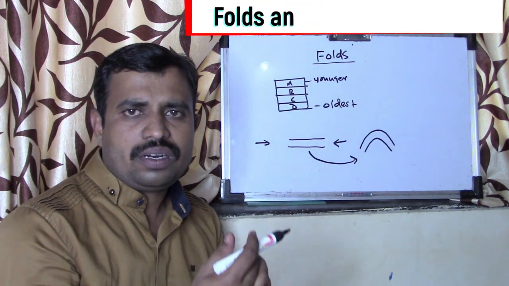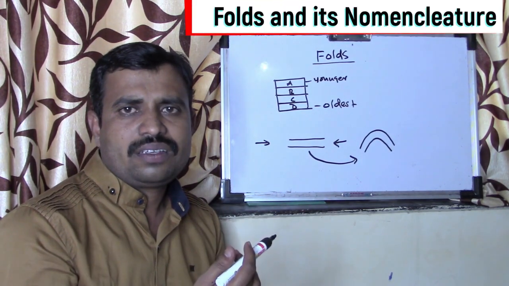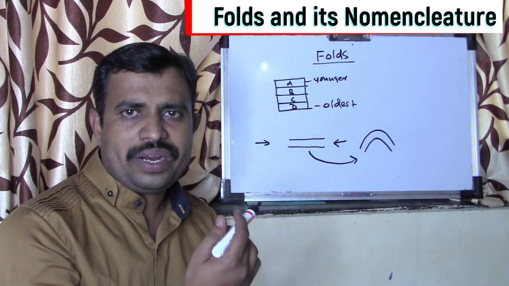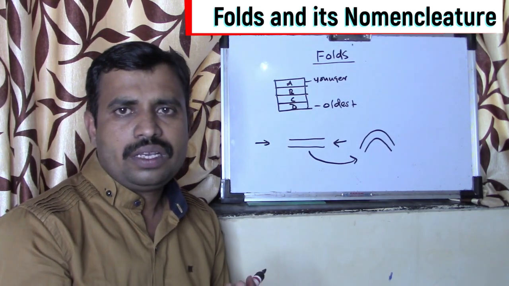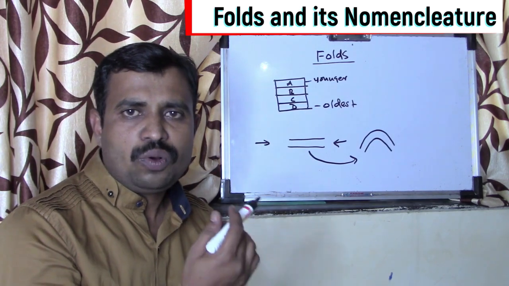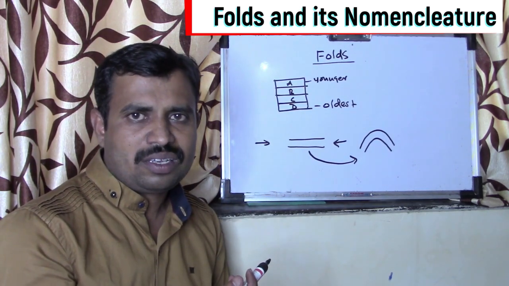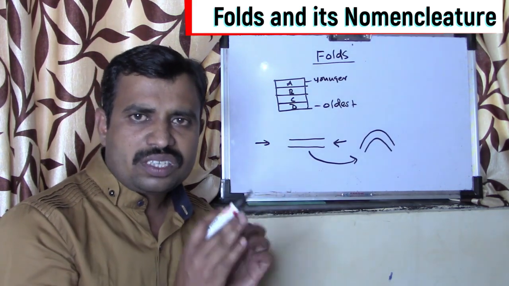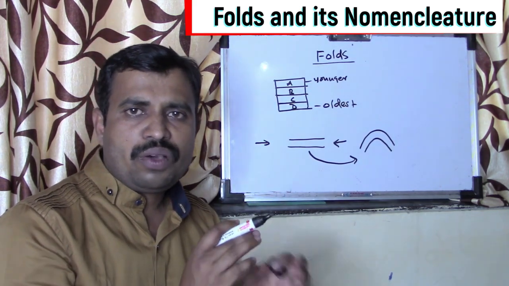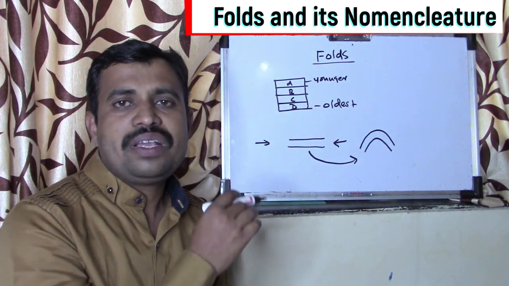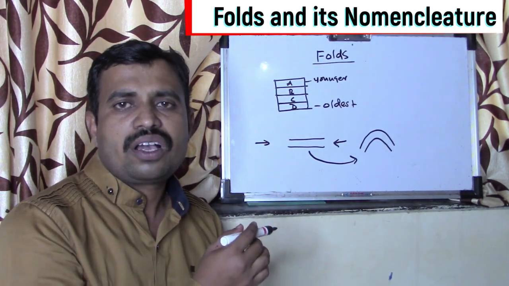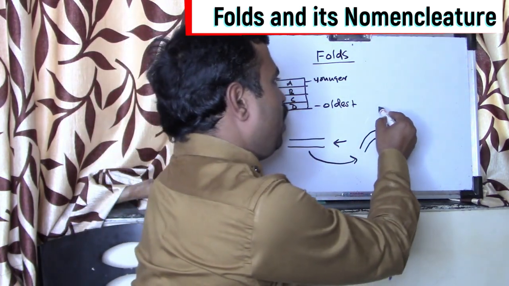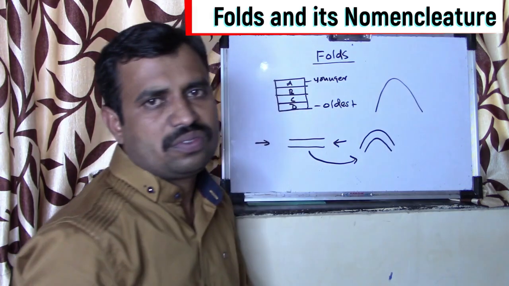The fold itself expresses deformation. If a bed is showing a folding structure, it means it went through some deformation process because of some forces. A fold structure is produced when an originally planar surface becomes bent or curved as a result of deformation. In a simple way, this is called a fold.